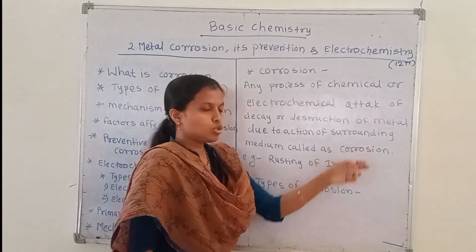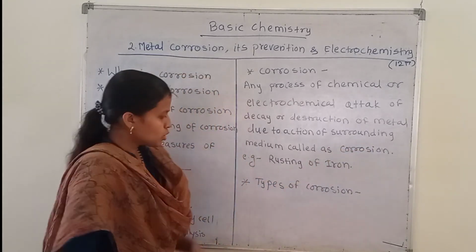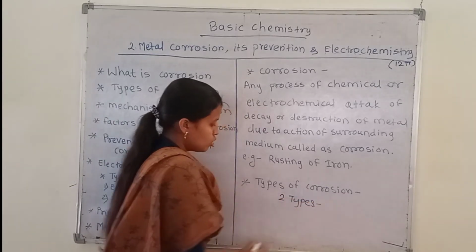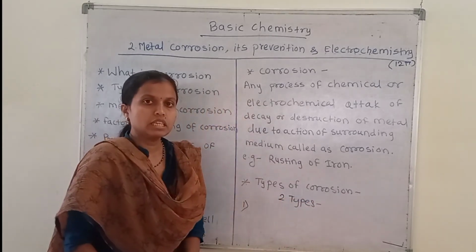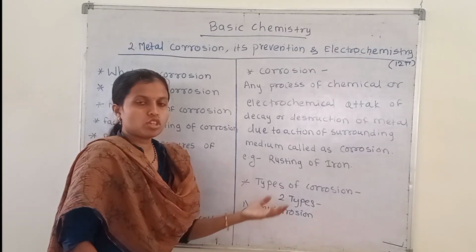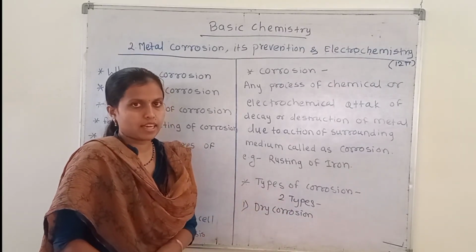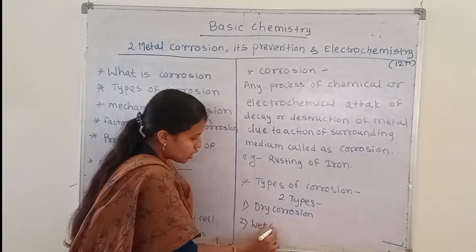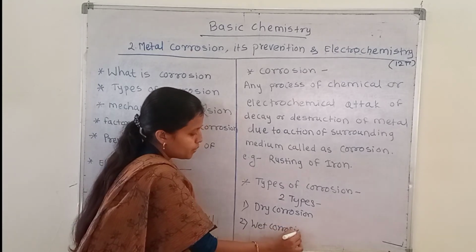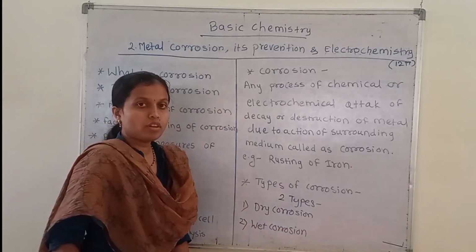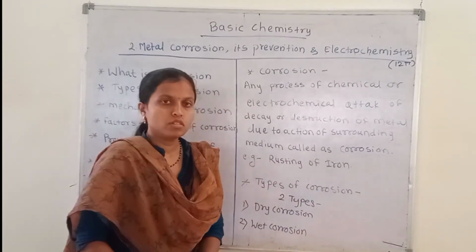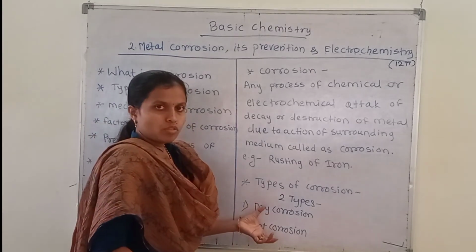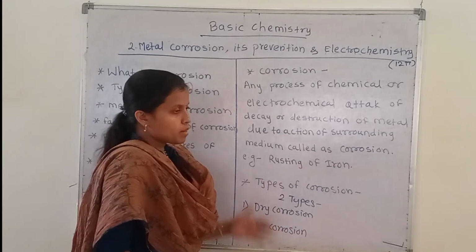This corrosion of metal has different types. There are generally two types of corrosion. The first type is dry corrosion or atmospheric corrosion, also named direct chemical corrosion. The second type is wet corrosion, also called immersed corrosion or electrochemical corrosion. So these are the two types of corrosion. We will discuss these two types one by one.